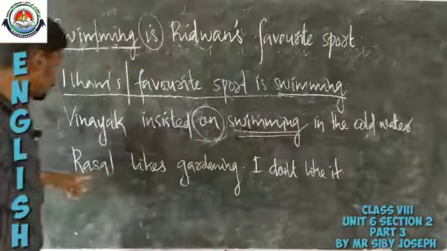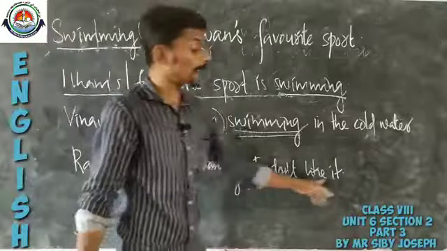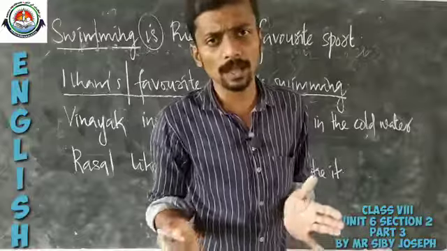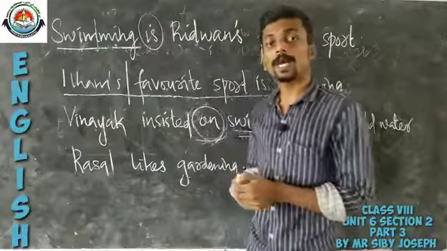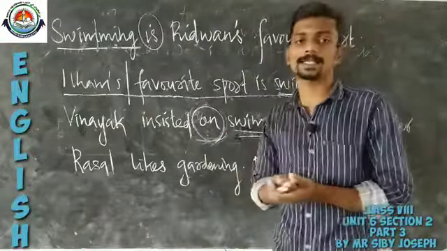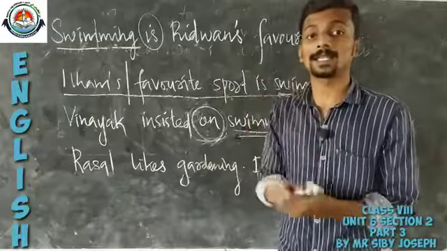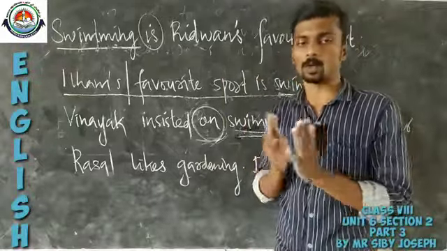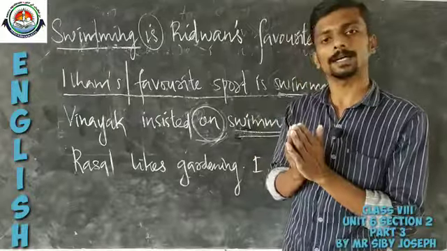And the last one, Russell likes gardening, I don't like it. Normally when we are using pronouns in a sentence, we use them in order to replace the noun.